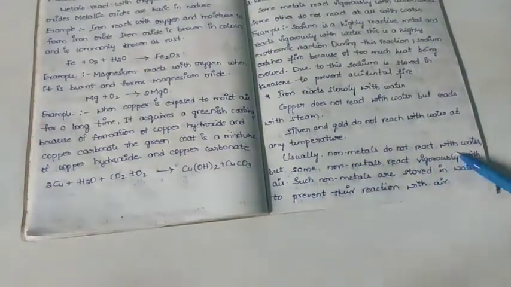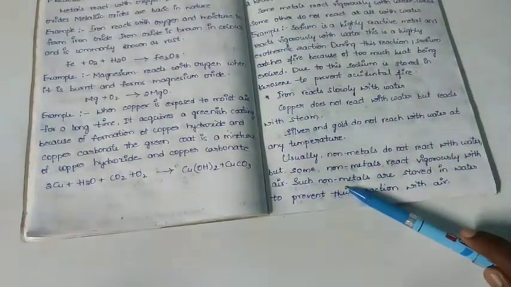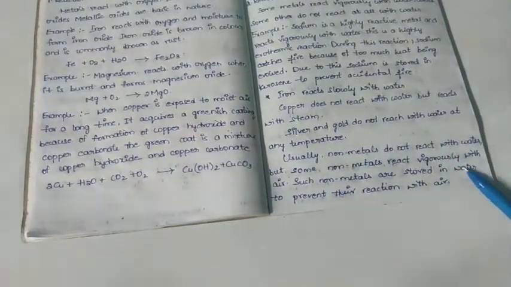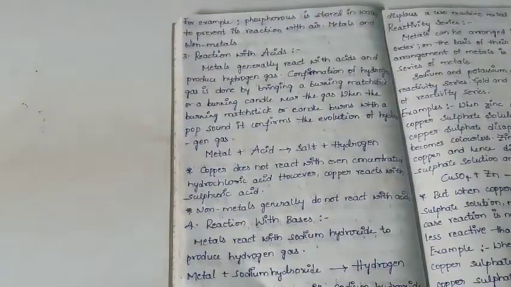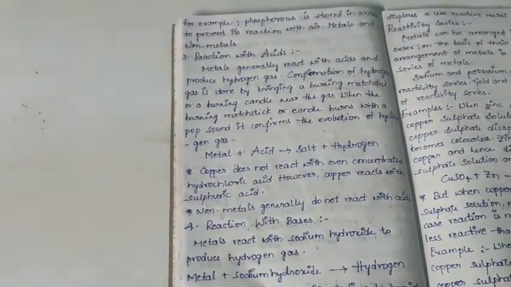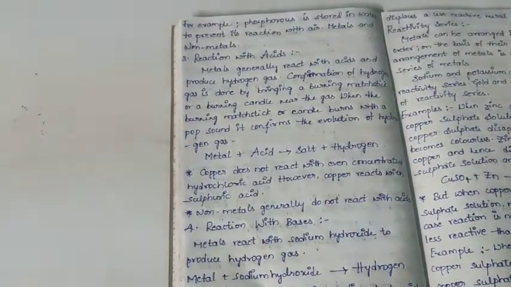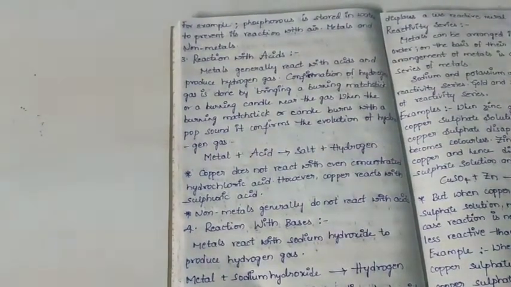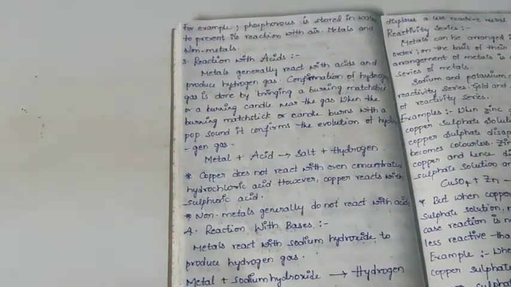Usually non-metals do not react with water, but some non-metals react vigorously with air, not with water, with air. Such non-metals are stored in water to prevent their reaction with air. An example: we know that sodium is stored in kerosene, but phosphorus is stored in water to prevent its reaction with the air.